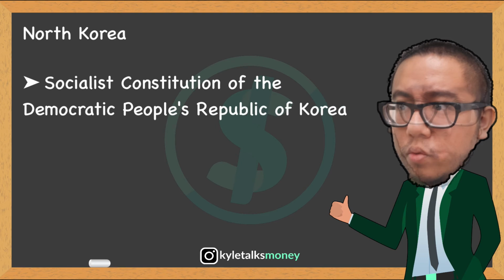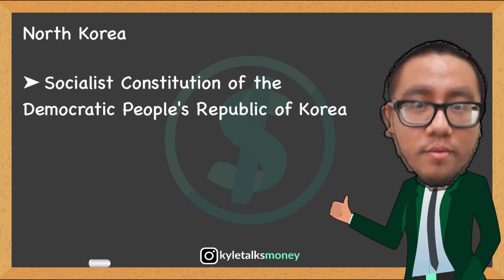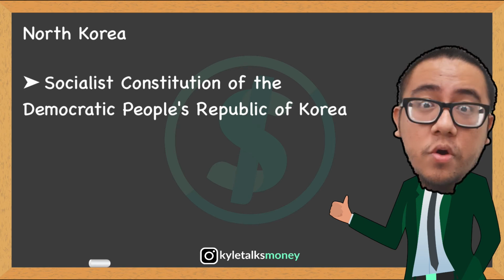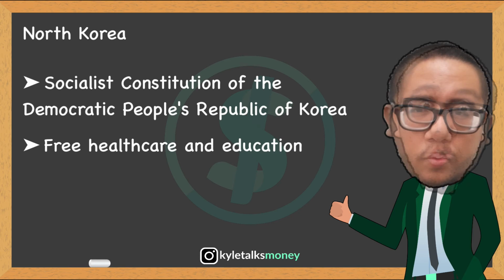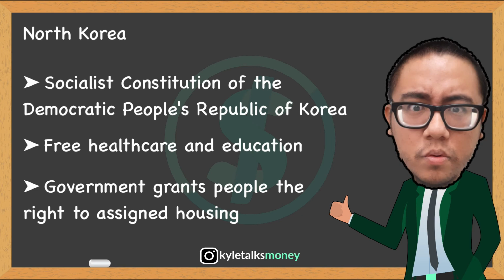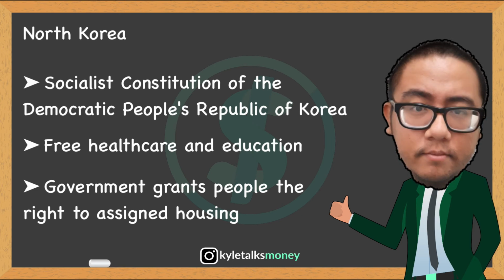North Korea now operates under a socialist constitution of the People's Republic of Korea. However, the government owns and controls all farmland, workers, and food distribution channels. Today, the government provides universal health and education for all citizens. Private ownership of property is forbidden. Instead, the government grants people the right to government-owned and assigned homes.